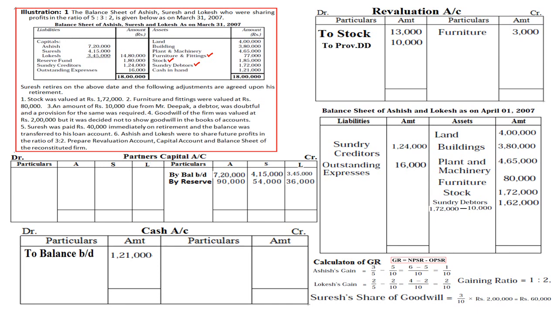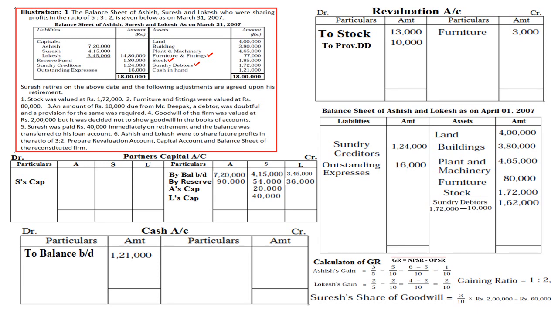What is the accounting treatment? First we need to credit the account of Suresh, who is going to retire. Who is going to give? Ashish and Lokesh. In the capital account of Suresh, by Ashish's capital, he is going to give 60,000 into 1/3, that is 20,000. Lokesh is going to give 40,000. So 20,000 and 40,000 are credited into the account of Suresh.